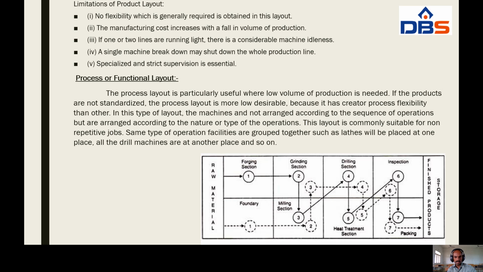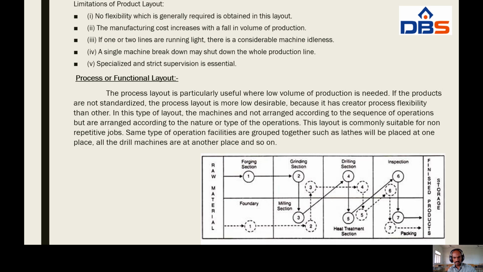See here, the first section is forging, and the second and third sections, and fourth is the drilling section, and the next, fifth, is the heat treatment section, and sixth is inspection, and seventh is packaging, and finally it goes to the finished goods store. See here, the dotted line.